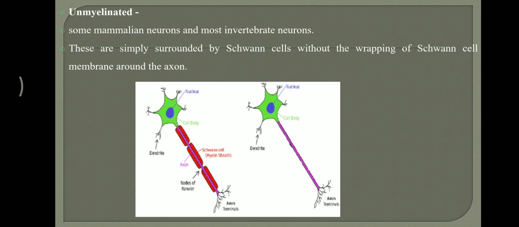The Schwann cell is present there, but it does not wrap 100 times. It is simply surrounding the axon. These are simply surrounded by Schwann cells. Axons are simply surrounded by Schwann cells without the wrapping of Schwann cell membrane around the axon.